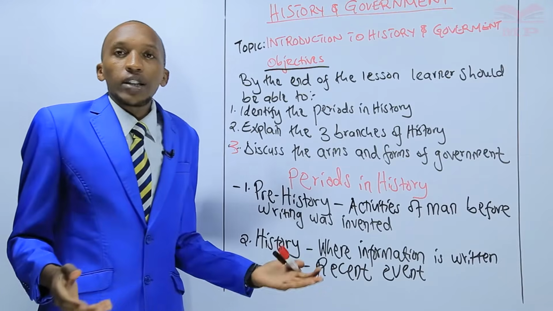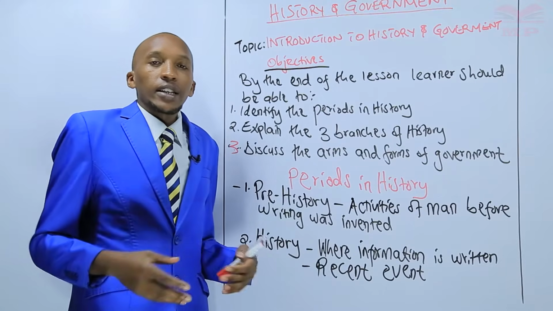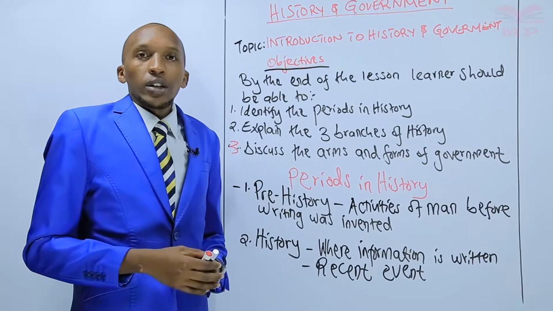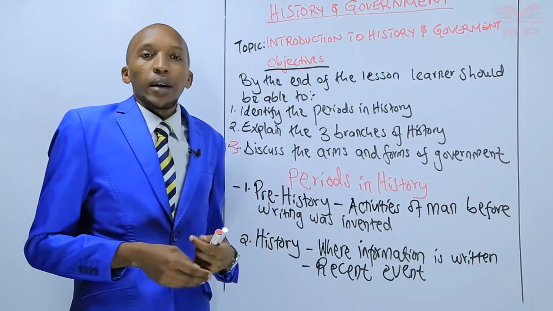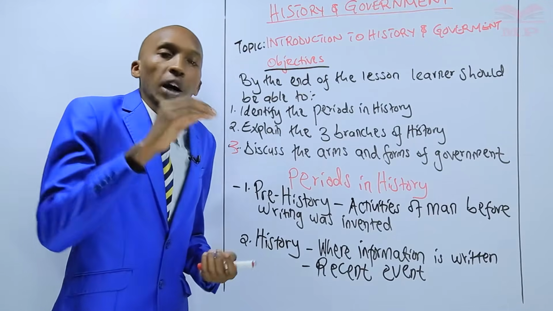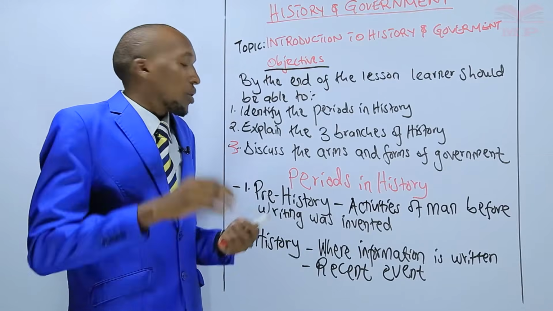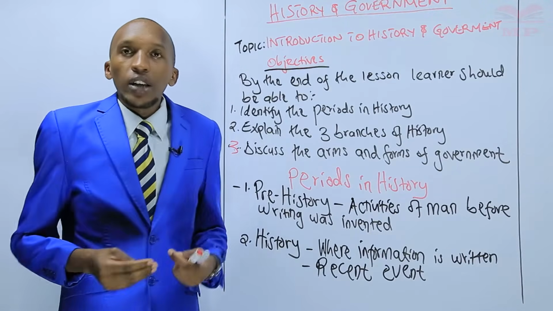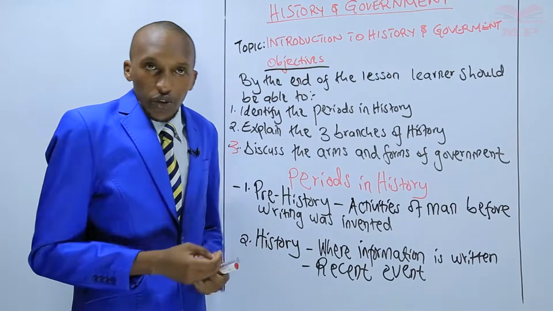They also did it through the different plays they had. You could find young children playing around, singing or dancing. That was a way of storing information. So information was passed from one generation to the other through their interactions.